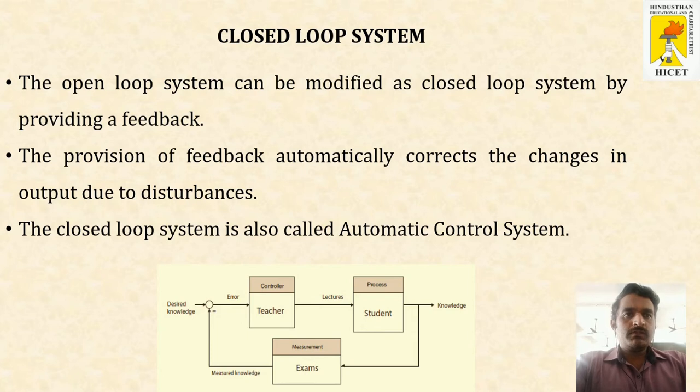Coming to the closed loop system, there will be a proper feedback in the system to monitor the output variations, so that the output variation is automatically corrected in the system. So this system is called automatic control system. There is a block diagram explaining the closed loop system concept.